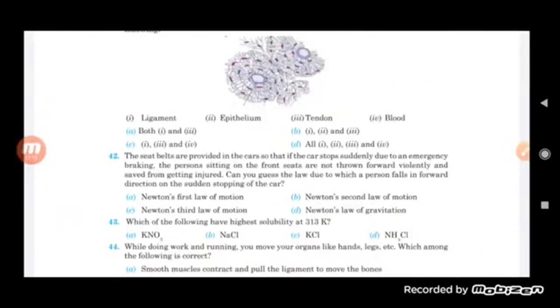Now see here that seat belts are provided in the car so that if the car stops suddenly due to an emergency braking, the persons sitting on the front seat are not thrown forward violently and are saved from getting injured.